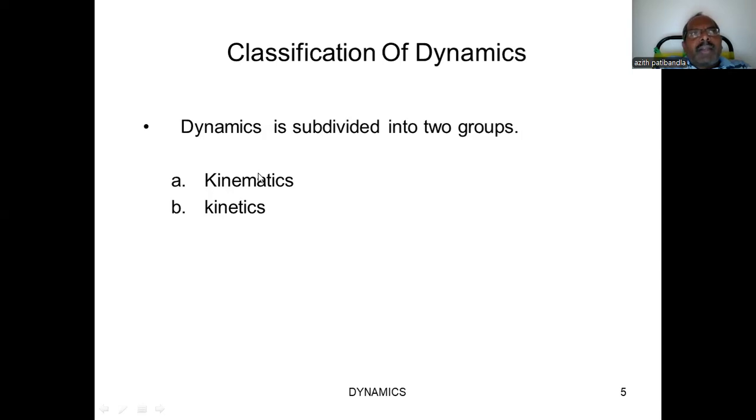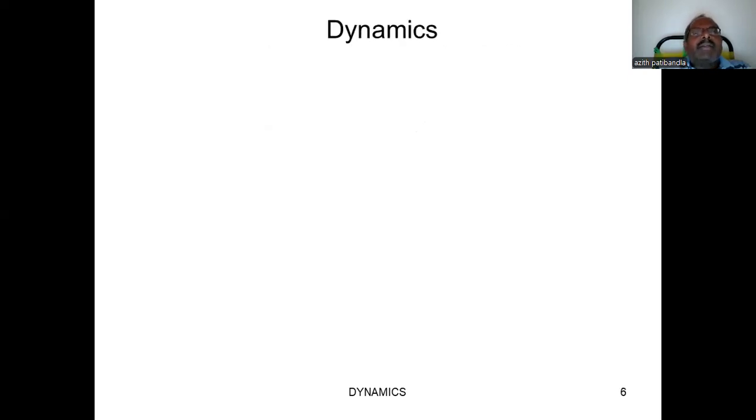Some have confusion about how it takes place without mass. Definitely, the body has mass. It is not possible to consider a body without mass. But if we are not considering the effect of mass or the value of mass, that is kinematics. If we consider the mass value, or the effect of the mass of the body which is in motion, then it is classified as kinetics.